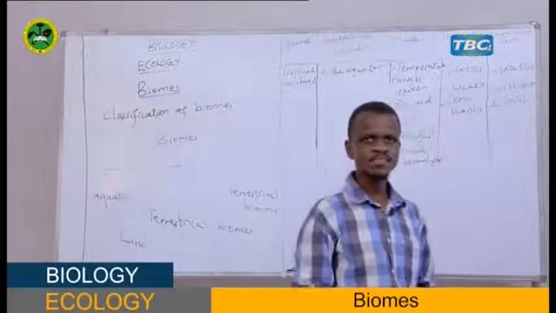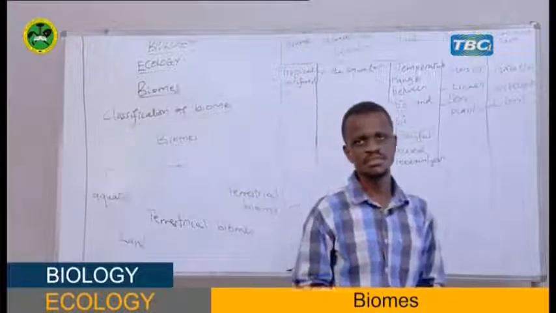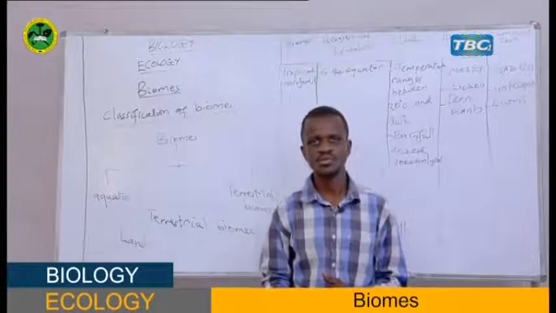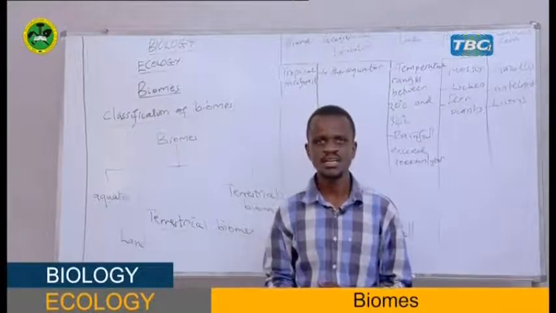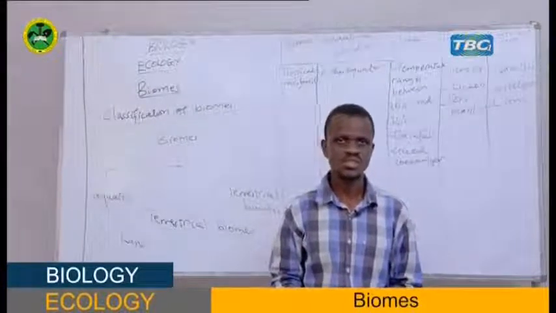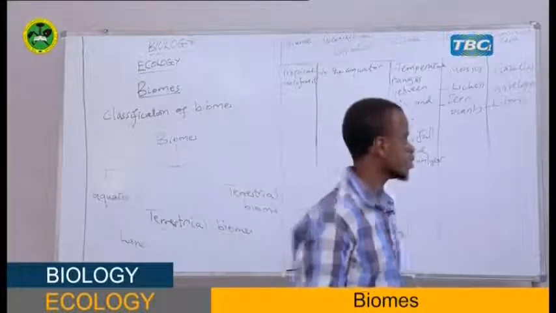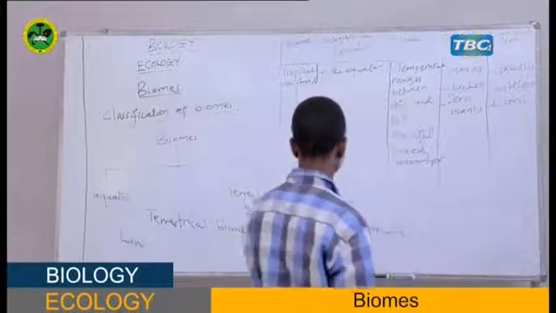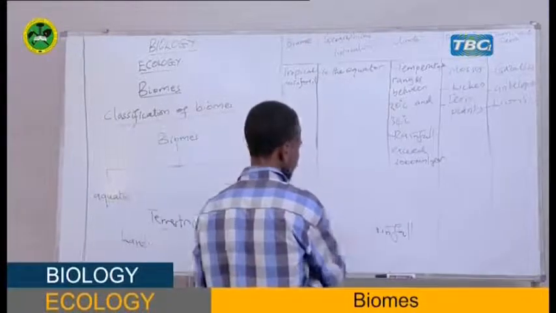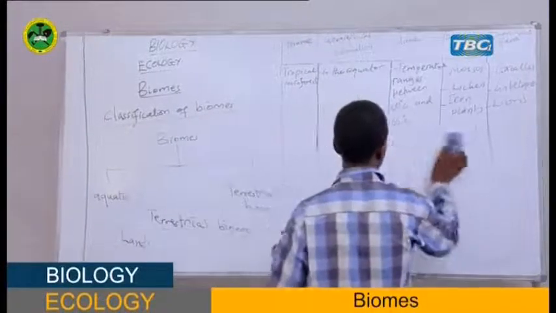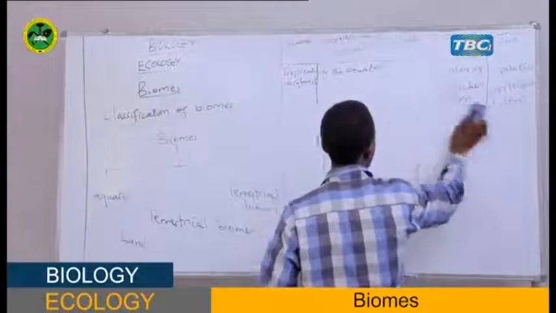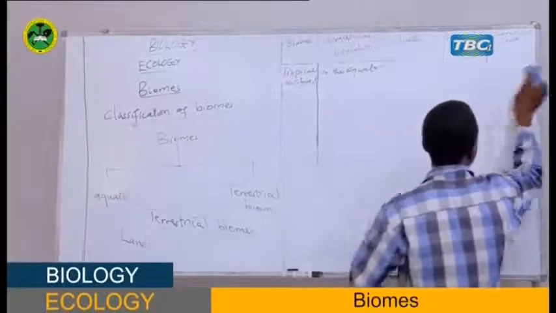Therefore, when the plants shed their leaves, the leaves decompose and form the organic matter, but these nutrients which are available are washed down due to much rainfall. Together, students, therefore the soil is nutrient poor.